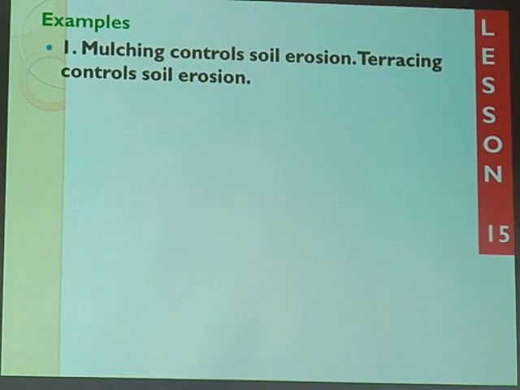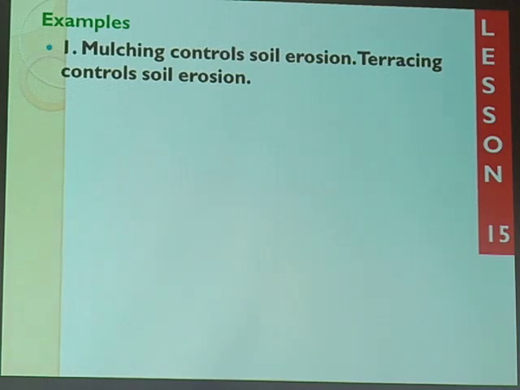We have the first number of our choice. Yes, mulching controls soil erosion. You all know this. Terracing controls soil erosion. Remember, here we have different subjects. Yes, same act, controlling soil erosion.